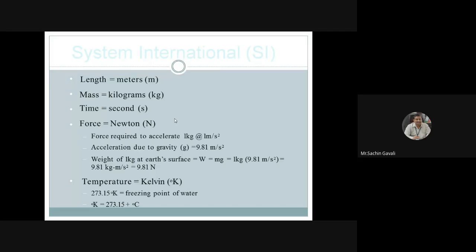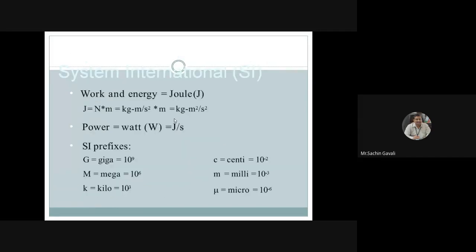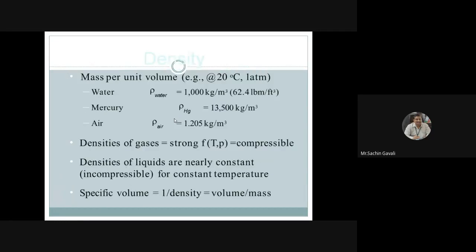Okay. So temperature is Kelvin. Then the system international unit of power is joule per second. Then density, a very important property. Henceforth these properties are very much important.